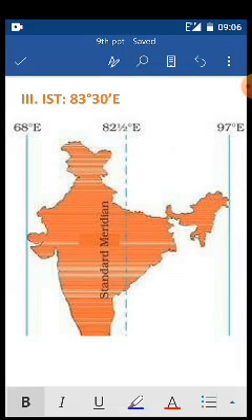To bring uniformity to the whole country, we select 82 and a half degree longitude as our standard meridian, the Indian Standard Meridian. Please children, mark it: 82 and a half degree longitude is the mark for Indian Standard Time. Because of this Indian Standard Time we have uniformity in time.